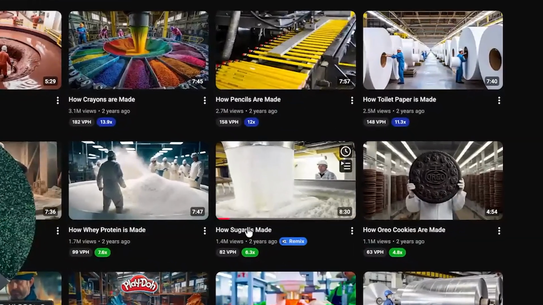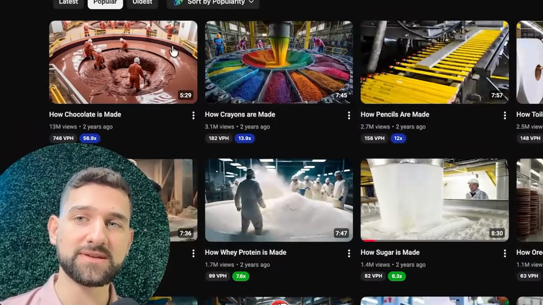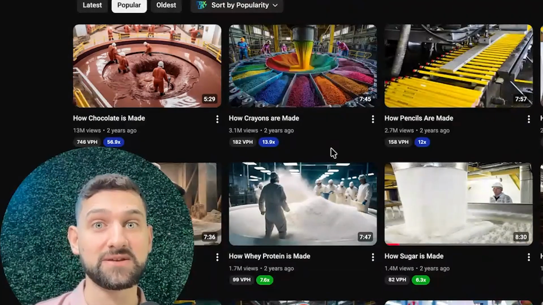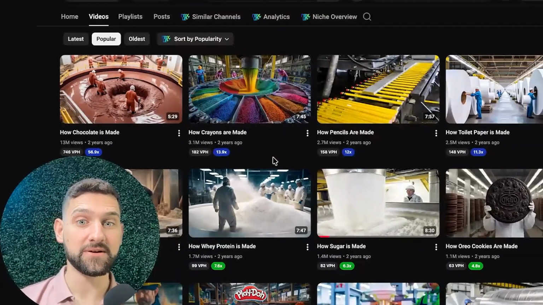So what we're going to do is take How Sugar Is Made. This one still went viral, 1.4 million views. Ideally, you would want to take this one and then tell the AI to extend it, to add more to the word count so that you can essentially get that 8-minute mark. But we're going to take this one.